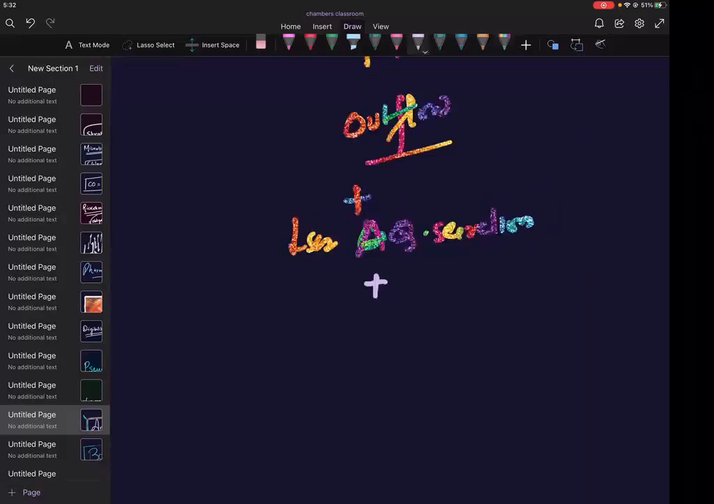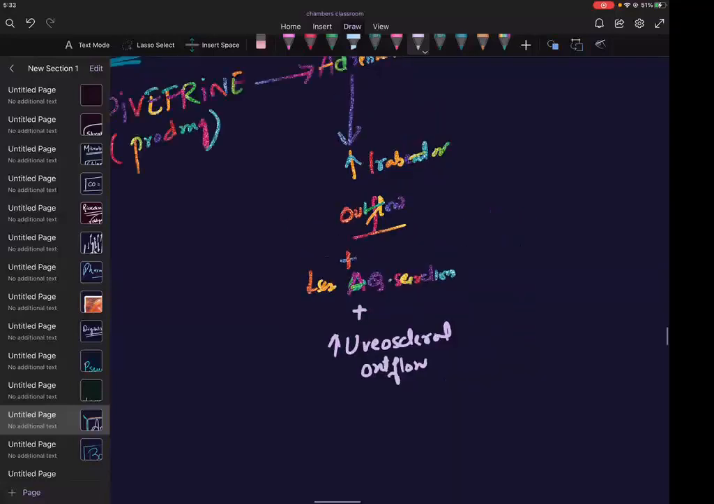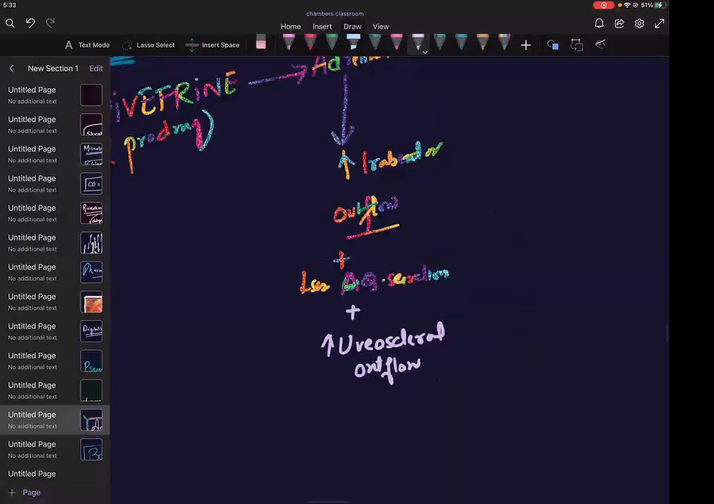Plus increases uveoscleral outflow. Now you tell me, is uveoscleral outflow 90% or 10%? Very nice answer. So 10% outflow, that emergency exit, it is increasing. It's using that emergency route. Did you understand that route which we made yesterday? Do we know that?